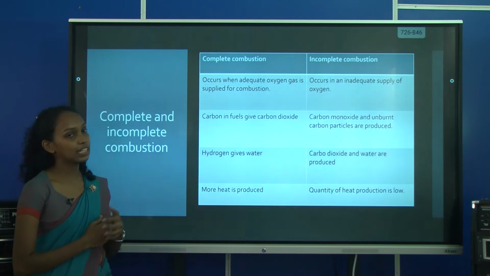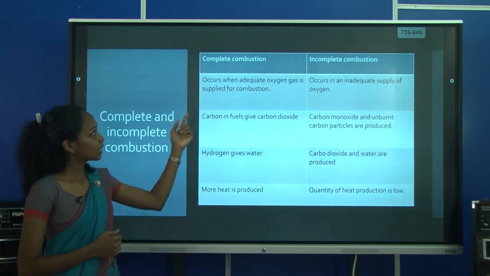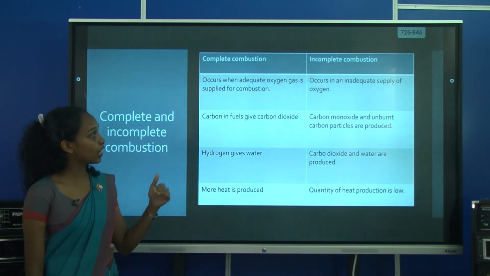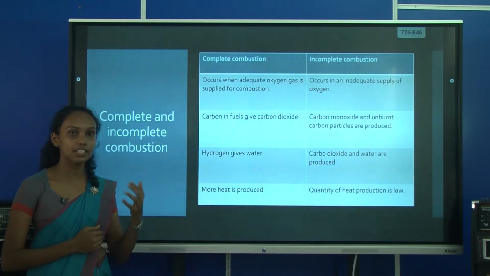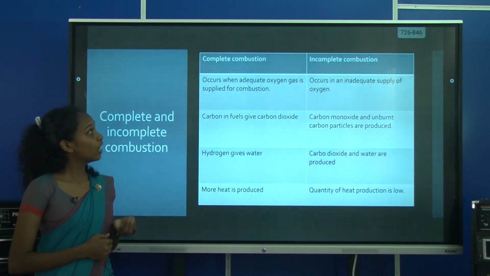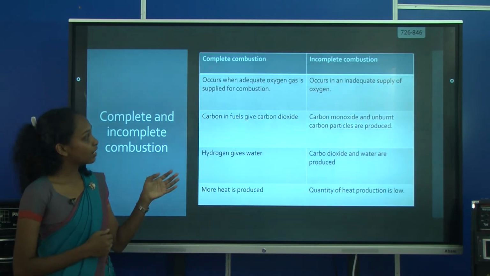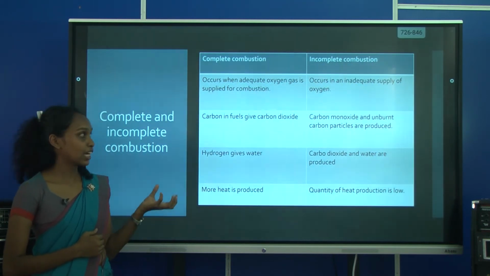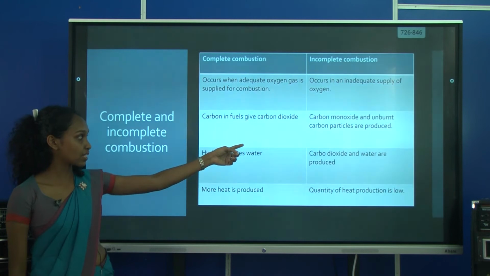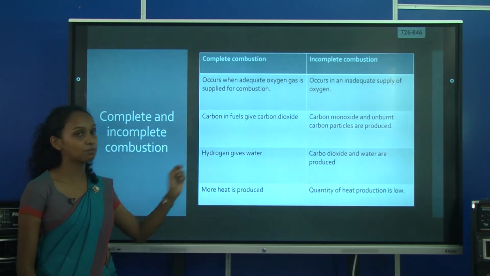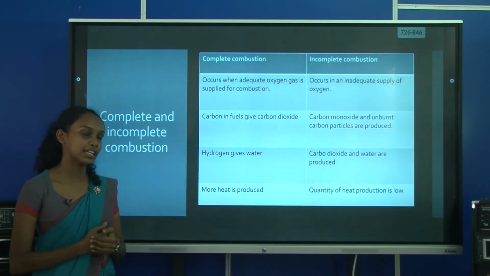Complete and incomplete combustion. What is complete combustion and incomplete combustion? Complete combustion occurs when adequate oxygen gas is supplied for combustion. We studied that oxygen is essential for combustion. So, if there is adequate oxygen, complete combustion will take place. When combustion takes place, carbon dioxide and water are produced. Carbon dioxide is produced by carbon and water is produced by hydrogen. And if complete combustion takes place, more heat is produced.